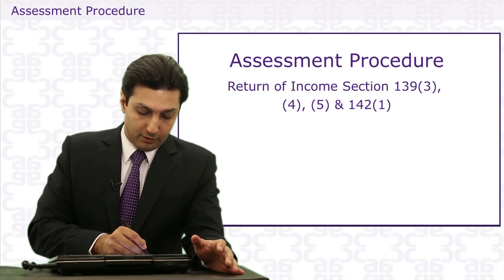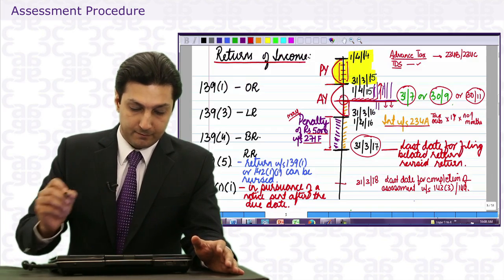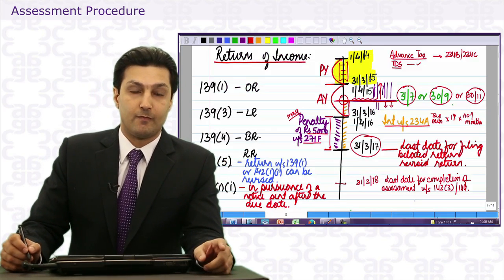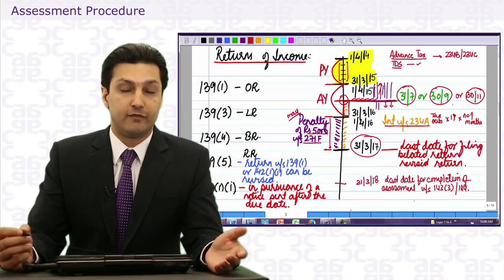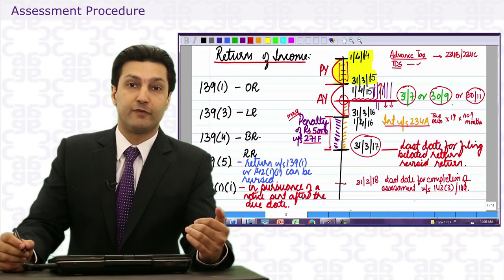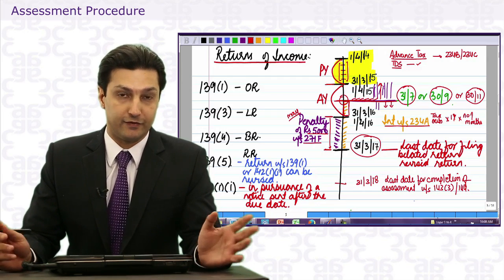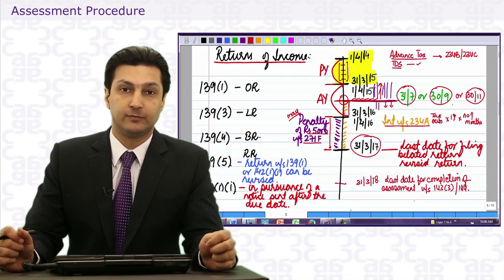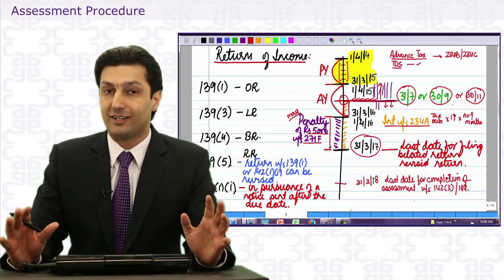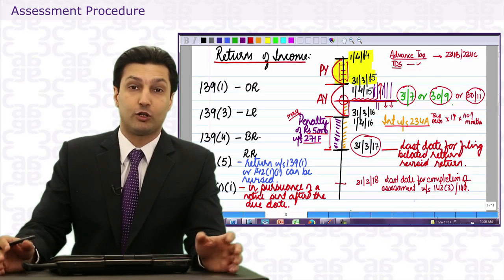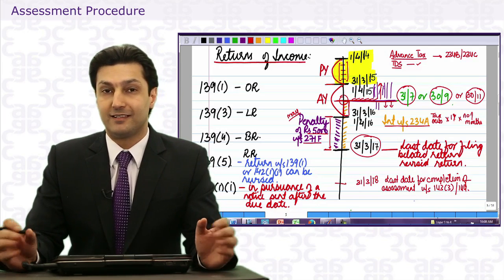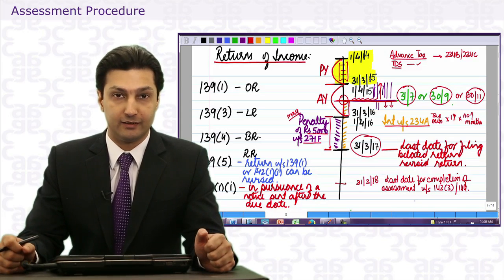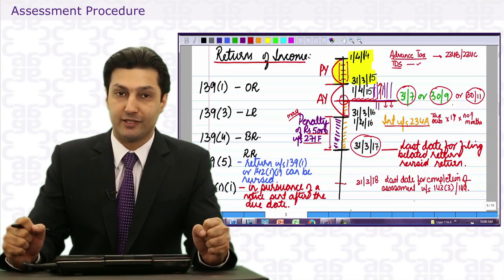Now we've already talked about two types of returns. We said one is an original return, the other is a belated return. The original return we've talked about in detail needs to be filed before the due date, which is either 31st July, 30th September or 30th November. We've talked about returns to be filed electronically, with digital signature or without. Hopefully you've read the notes in detail and have those provisions inside your head.